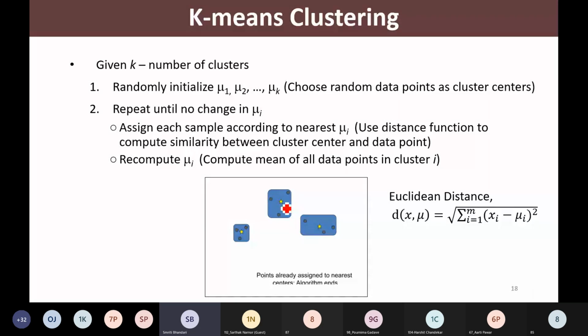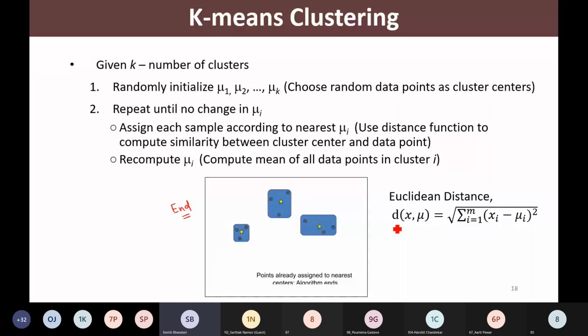Because now our points are attached to that particular cluster and we have formed successfully 3 clusters in this case. So this is how our algorithm works for k-means clustering. I hope you must have understood this algorithm.